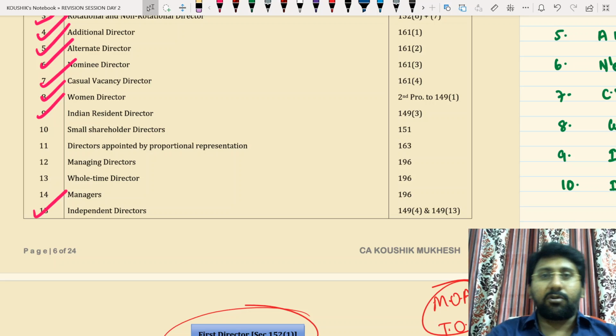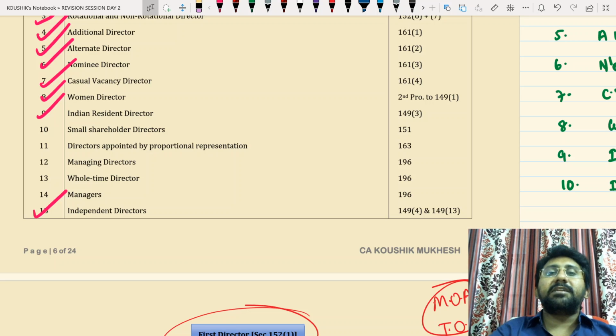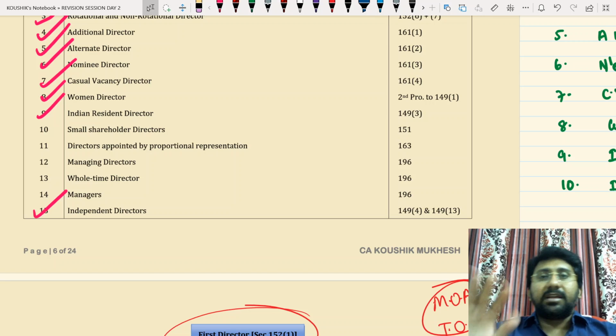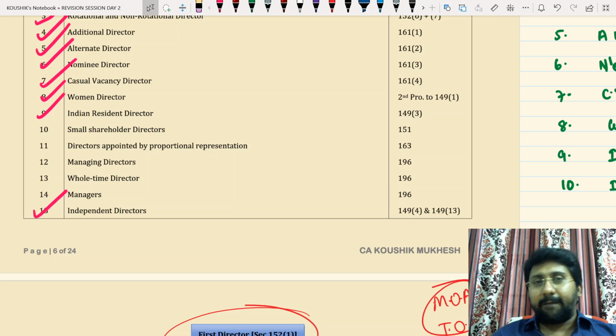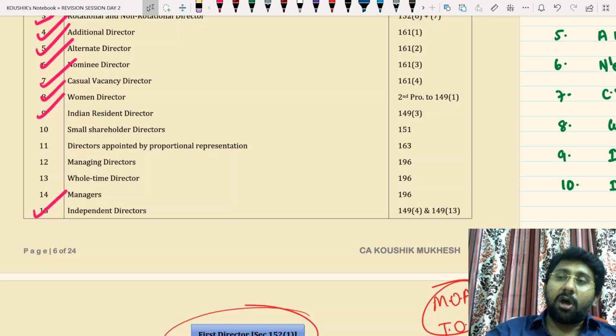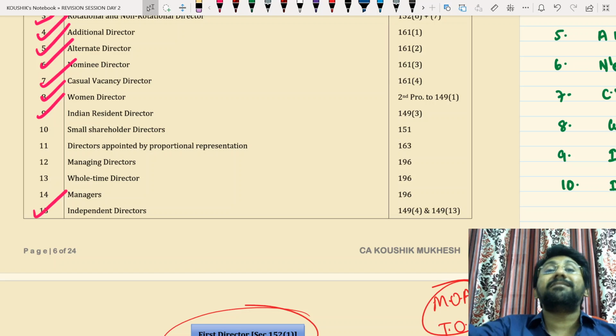One important point I forgot to tell previously, casual vacancy means any vacancy other than by retirement. That means 152(6), the retirement is there, na. There if you see, the word used is the vacancy, not casual vacancy. That is a vacancy. Other than 152(6), everything is a casual vacancy. Resignation, removal, death, disqualification, etc. Everything. Vacation, all these things. But not reappointed under 152(6) creates a vacancy, not a casual vacancy. Okay, that's the next issue.